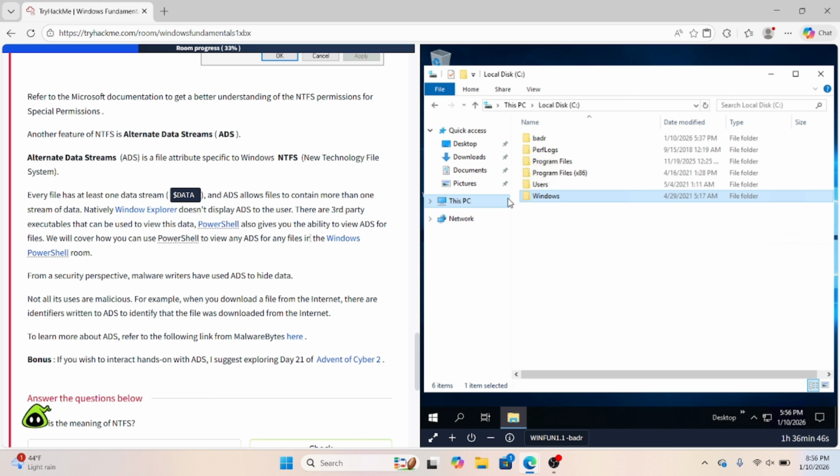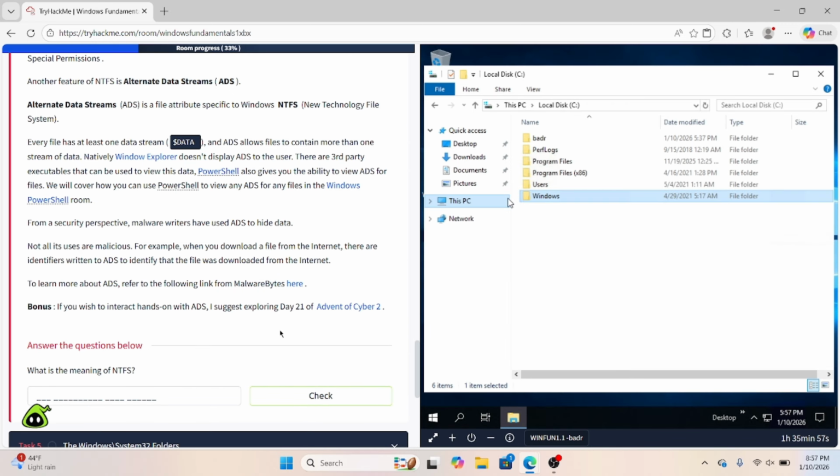Another feature of NTFS is going to be the alternate data streams, or ADS. ADS is a file attribute specific to Windows NTFS, the New Technology File System. Every file has at least one data stream, and ADS allows files to contain more than one stream of data. Natively, Windows Explorer doesn't display ADS to the user. There are third-party executables that can be used to view this data. PowerShell also gives you the ability to view ADS for files, which we will cover in the Windows PowerShell room, so it's not going to go too deep into it here.